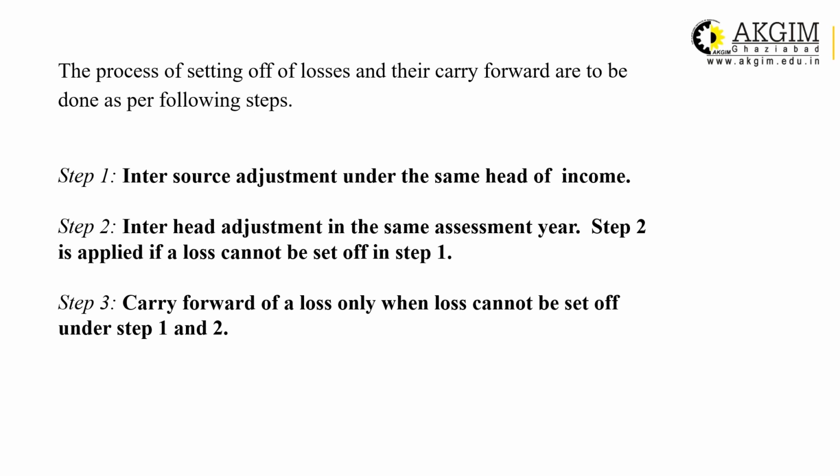The process of setting off of losses and their carry forward is to be done as per the following steps. Step number 1 says that first you have to set off your losses in inter-source adjustment. Inter-source adjustment means in the same head. For example, if you have two houses, from one house it is a loss and from the second house it's an income. So in the first step you have to set off the losses of one house with the profit of another house within the same head. Head is income from house property.